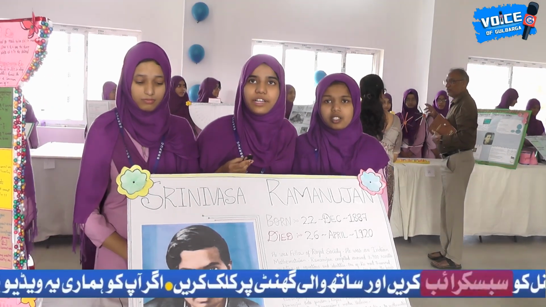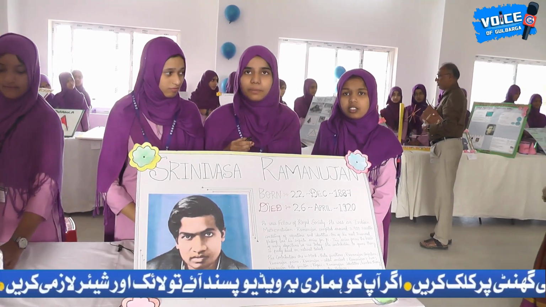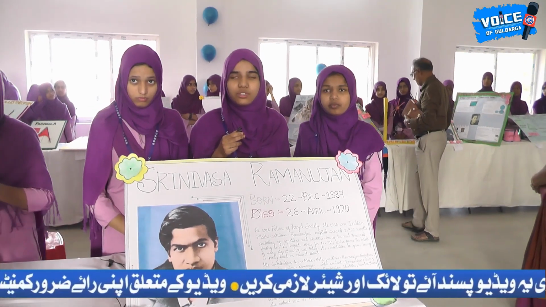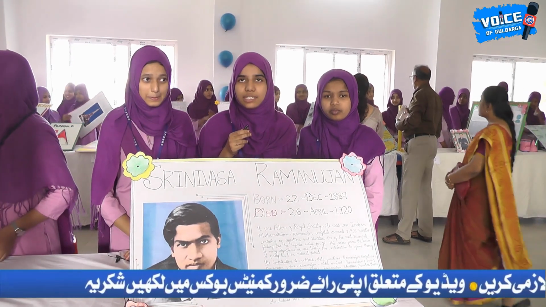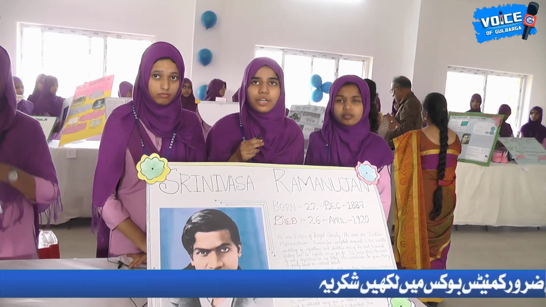Assalamu alaikum. Myself Alfia, PUC first year science student. My topic is Srinivasa Ramanujan. Srinivasa Ramanujan was a fellow of the Royal Society. He was born on 22 December 1887 and died on 26 April 1920. He was an Indian mathematician with almost no formal training in pure mathematics, who made extraordinary contributions.